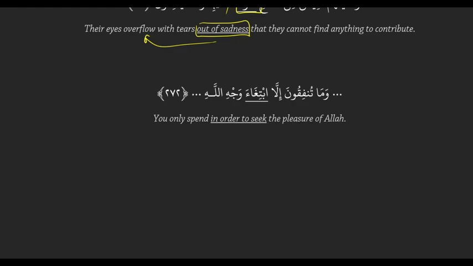And then one more example here. وَمَا تُنْفِقُونَ إِلَّا ابْتِغَاءَ وَجْهِ اللَّهِ. You only spend in order to seek the pleasure of Allah. So in order to seek tells us the why. Why do you spend? You spend in order to seek the pleasure of Allah. And if we look at the idea in Arabic, we have ibtigha'a, which means seeking. It has a receiver label.